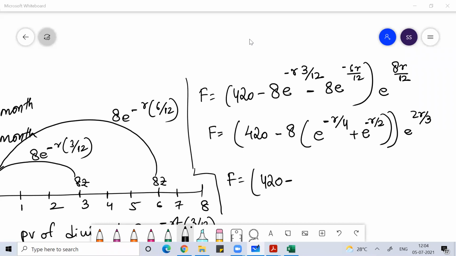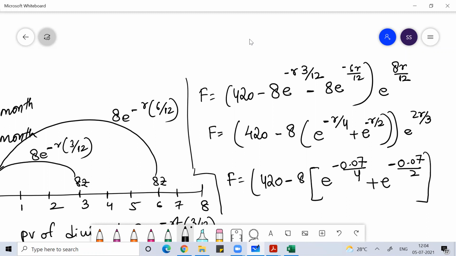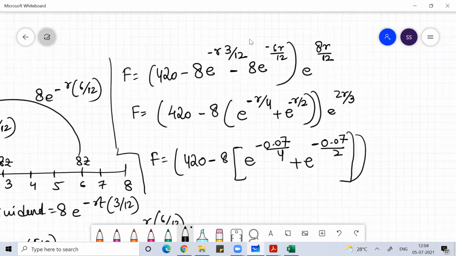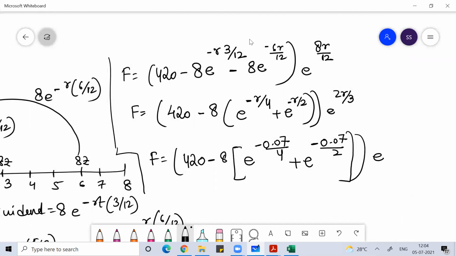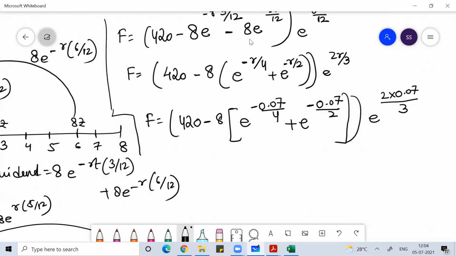So you can see this is 420 minus 8. This is e to the power. This we already did in the last class, right? So this is e to the power minus 0.07 by 4 plus e to the power minus 0.07 by 2, and then this is e to the power 2 into 0.07 by 3. So you try this.